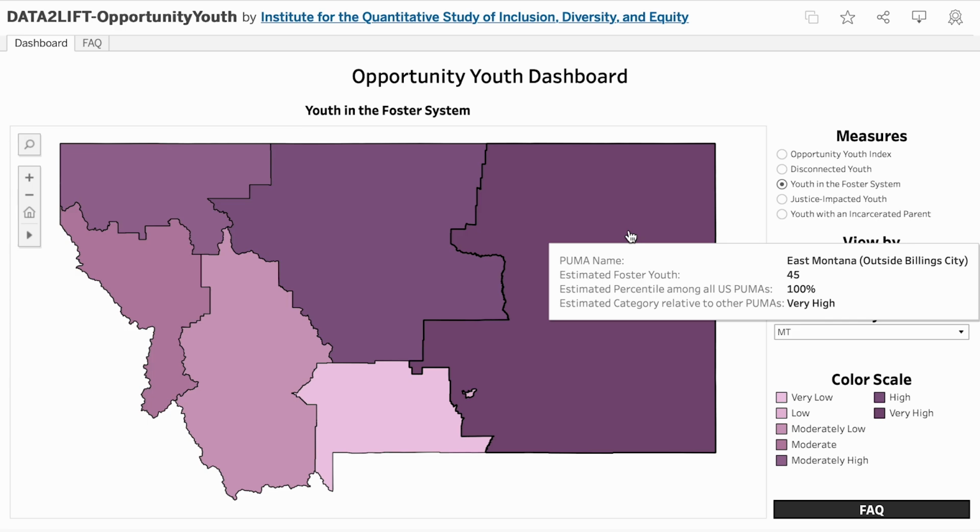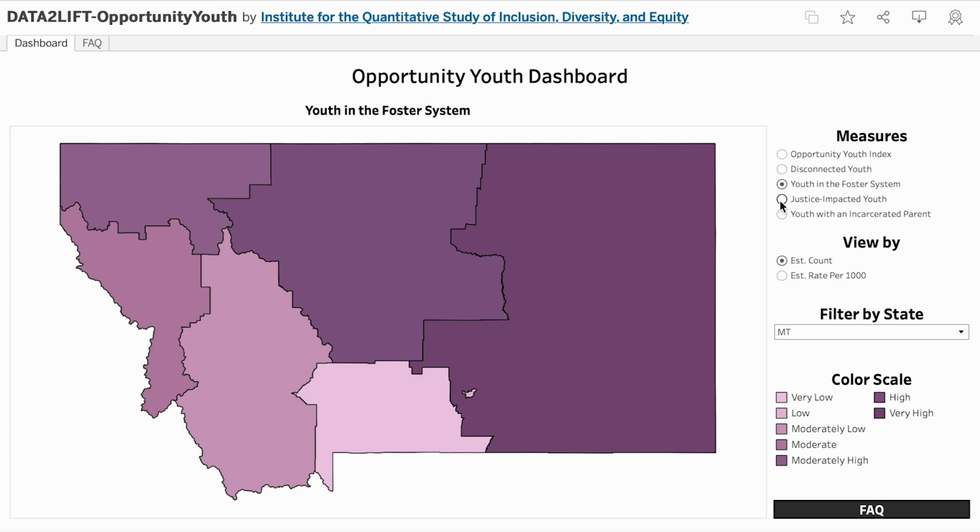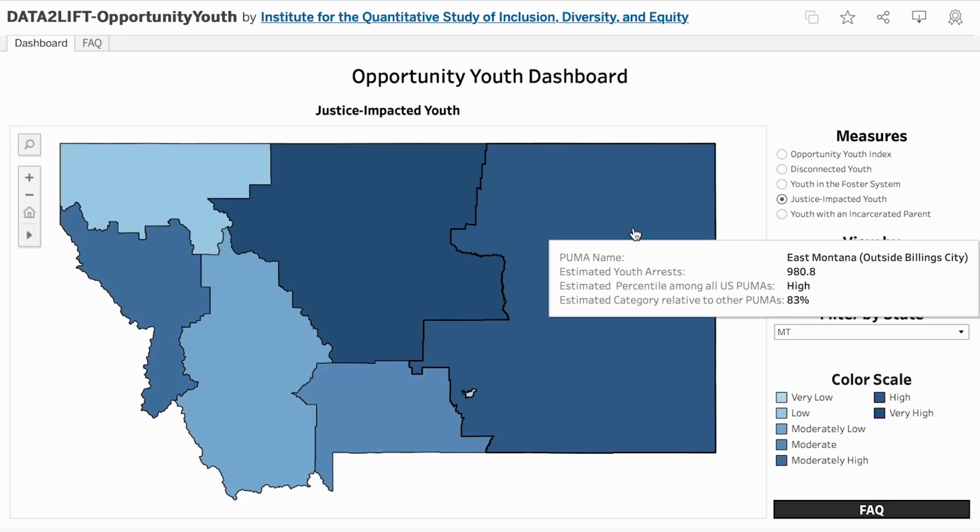We then use a combination of demographic data from AFCARS and the census to estimate the distribution of youth in the foster system across the PUMAs within each state. When you toggle to justice-impacted youth, you will see an estimate for the number of arrests of individuals aged 16 to 24. There is no good data source tracking justice-impacted youth at the individual level, but there is comprehensive data on youth arrests. So we track the number of arrests of individuals ages 16 to 24 as a proxy for the number of justice-impacted youth in a given geographic area.